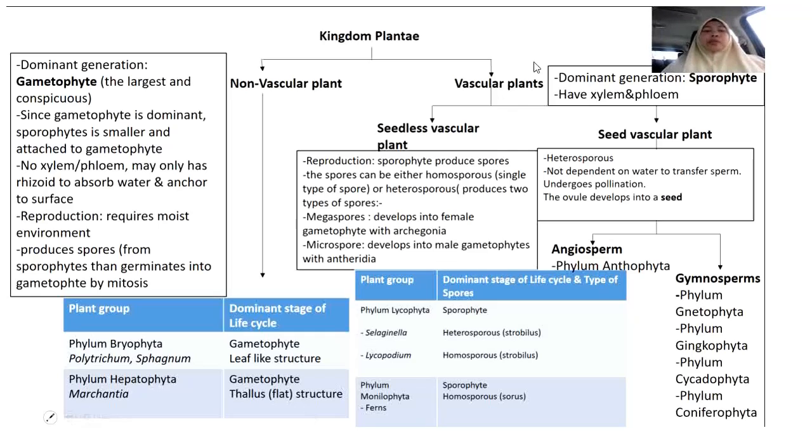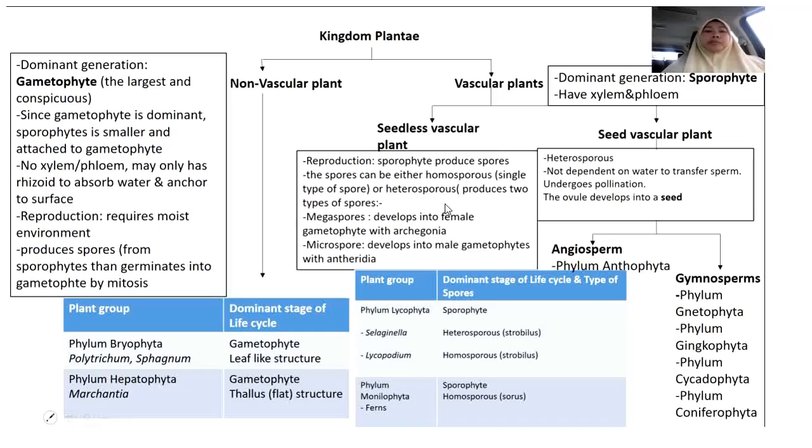Now let's go to the vascular plants. For vascular plants, the dominant generation of the life cycle is sporophyte. They have xylem and phloem. They are subdivided into either seedless vascular plants or seed vascular plants. What are the characteristics of seedless vascular plants? They produce spores. The spore can be either a single type of spore, which we call homosporous, or two different types of spores, which we call heterosporous.